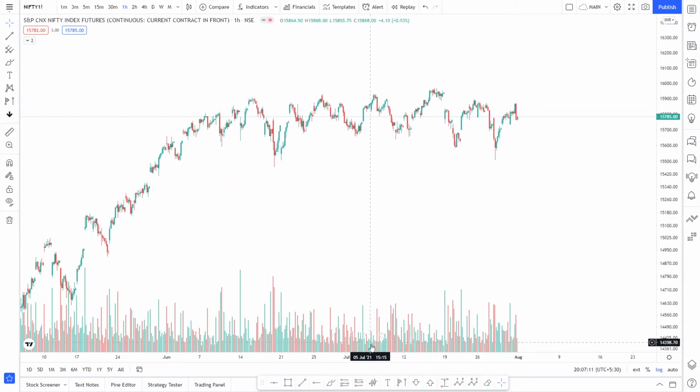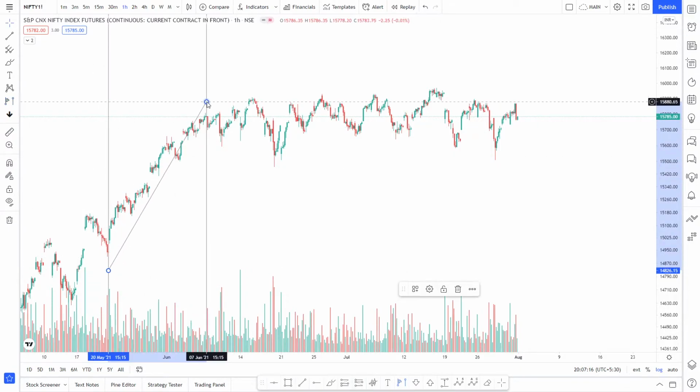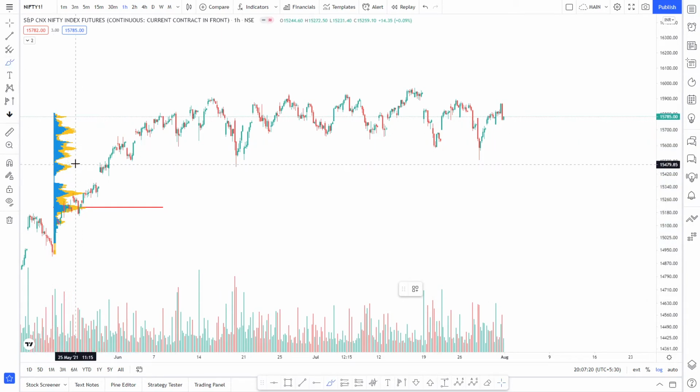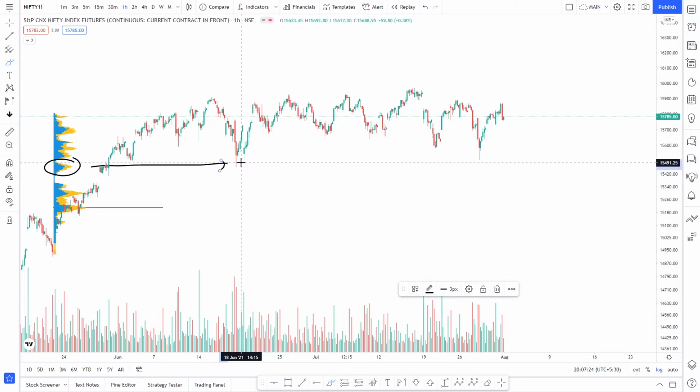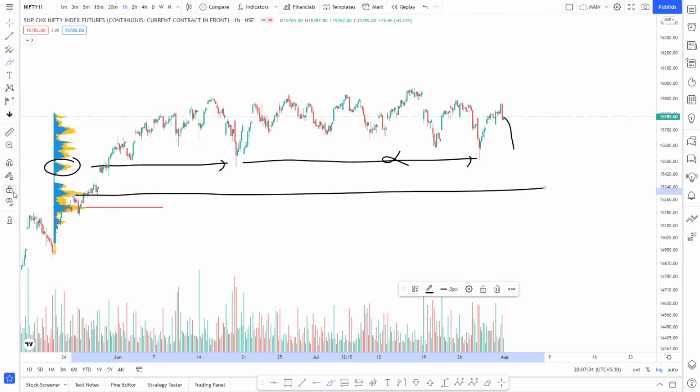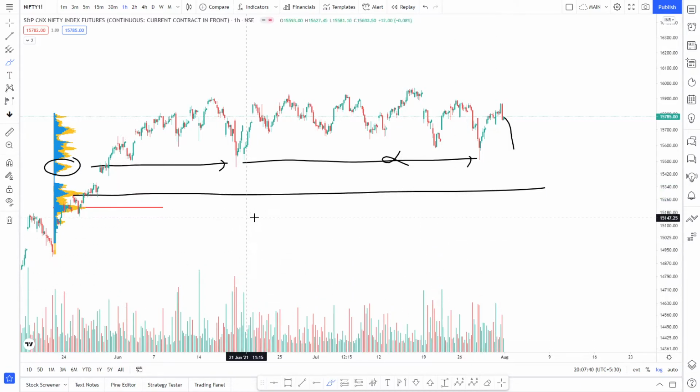because if we draw the volume profile on the hourly chart, which is from here till this upper area, then we have this high value node, but it has already been tested once and then twice. So I think that if we come down this time, we are not going to find any support here, and we are directly coming to this high value node, which is right this one. So that is around 15,300 if I draw it properly.